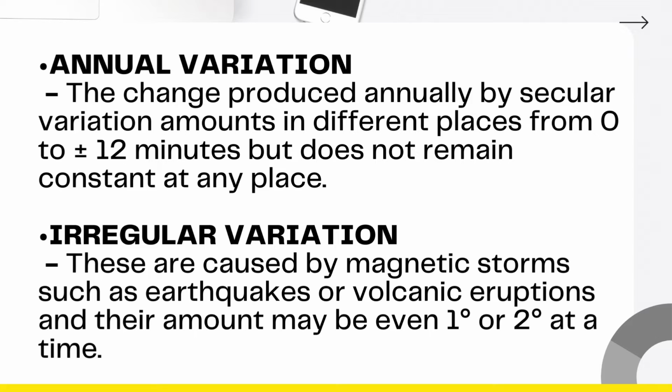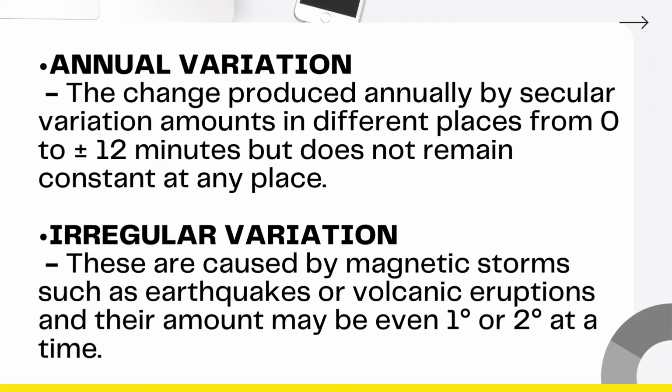Next is the annual variation, or also called yearly variation. Ito naman yung change na napoproduce annually ng secular variation, and it amounts in different places from 0 to 12 minutes but does not remain constant at any place. So diri hiya napipirmi sa uusala na lugar.